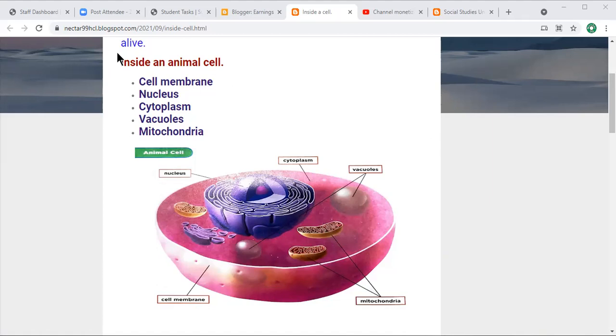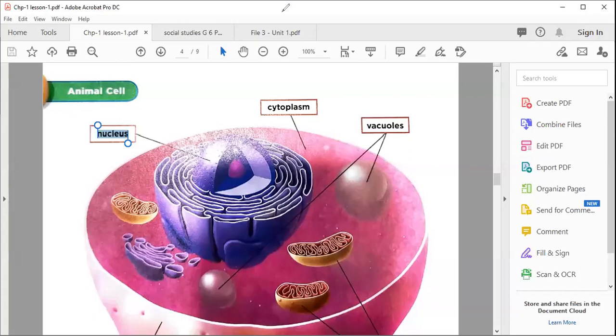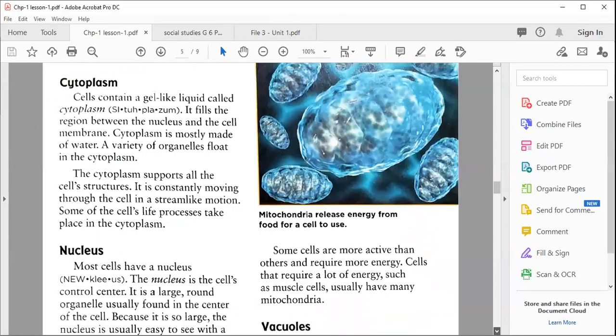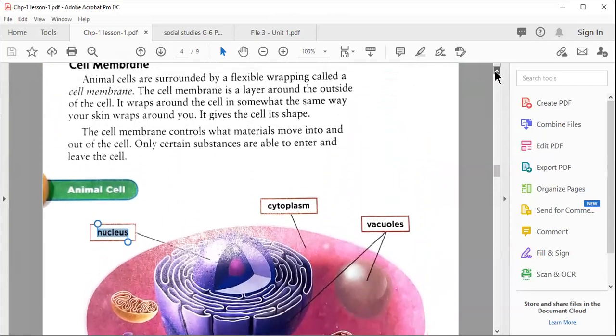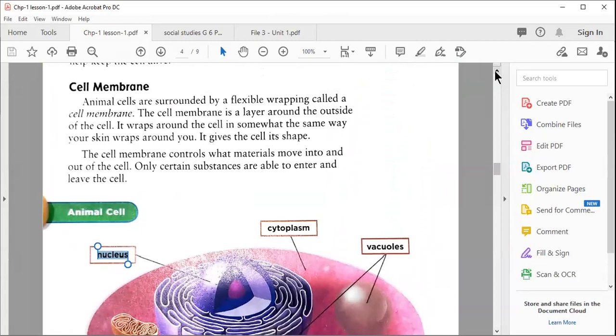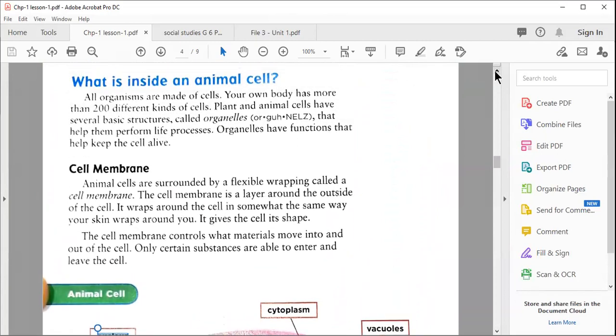Okay, my dear. Now, I'm going to take you back to your textbook again, on page number, just a minute. Yeah, here you have your textbook page number 24. You can see all of this is present here. This is all the same that we learned today. We understand all about the cell, and that is all about today's lesson. So till here, if you have any question, again, you can raise your hand. Otherwise, type no. Thank you very much. That's great.